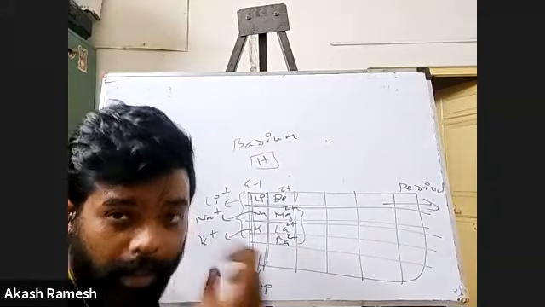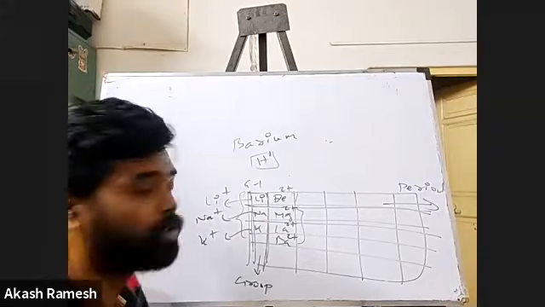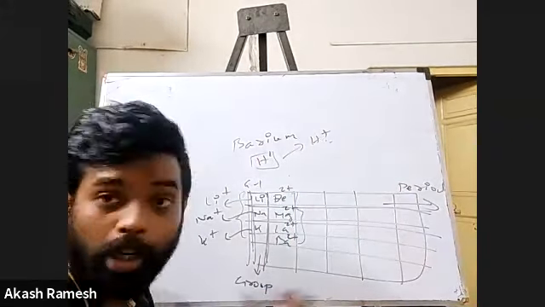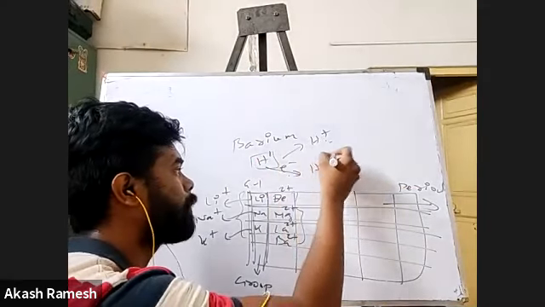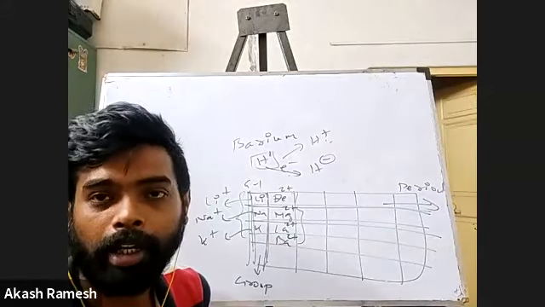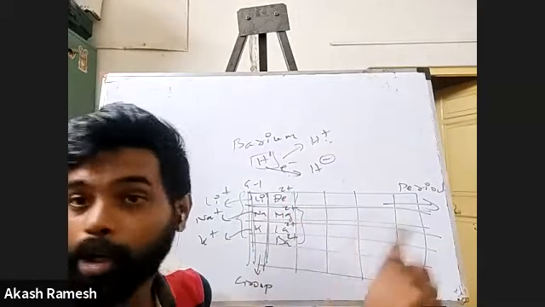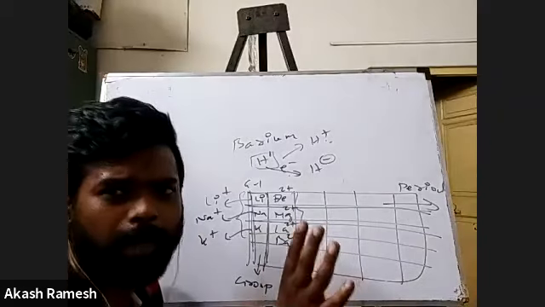Why is it complicated? Hydrogen has atomic number 1. So hydrogen can either form H plus by losing this 1 electron, or hydrogen can accept an electron to form H minus. Both are possible for hydrogen. That is why we don't put it in any group. It is not in group 1, it is not in group 17. Group 17 will be Cl minus, Br minus, F minus. Can you repeat again, sir? Sure.